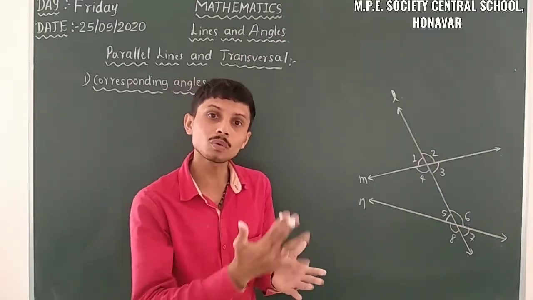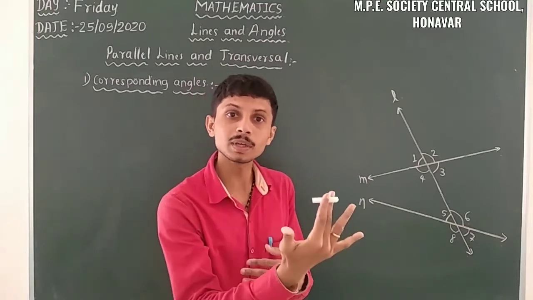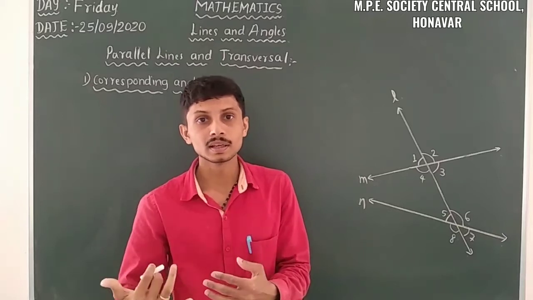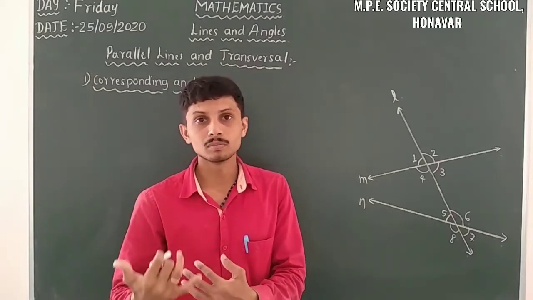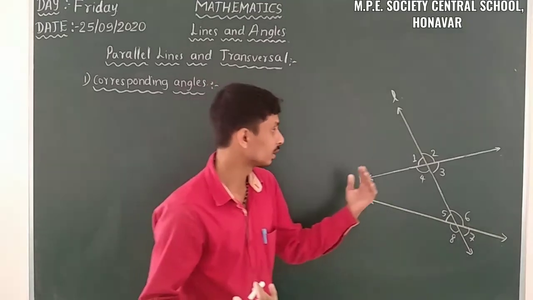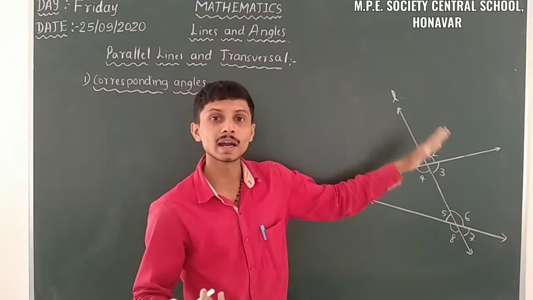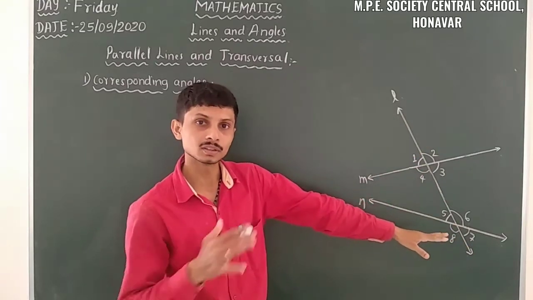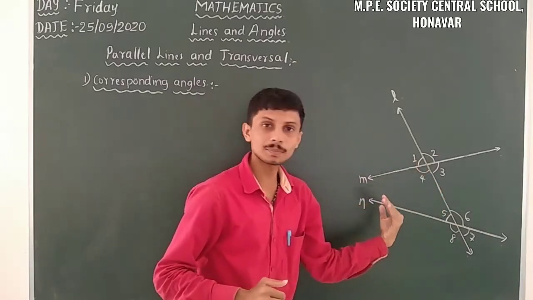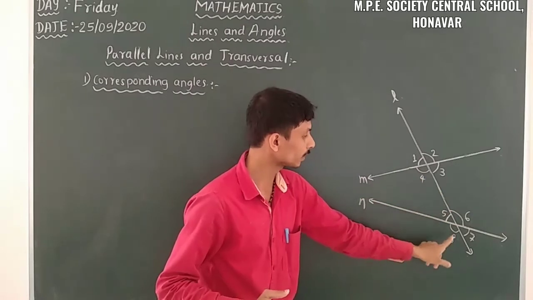So it must be on one side of the transversal and it must be above the line. So we have one pair. Below the line means we have another pair on one side of the transversal. On the other side of the transversal, above the line one pair is there and below the line also one pair is there. So let us observe this one. Here one side of the transversal is 1, 4, 5 and 8.